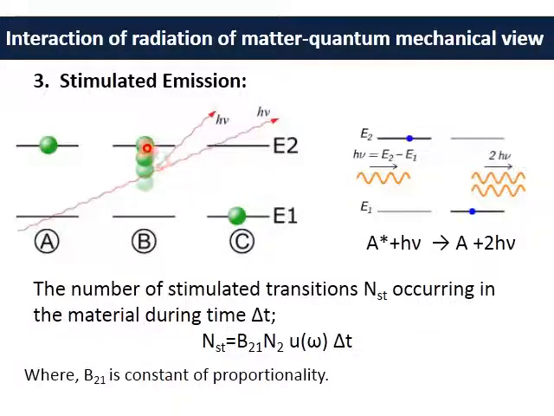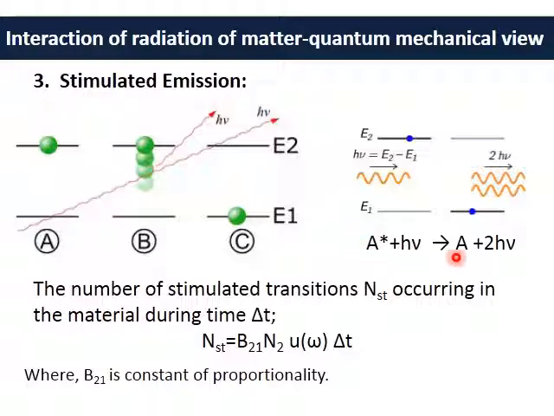The photon reaches the atom, and the atom gets de-excited to this lower energy state. From the energy level diagram you can see this is the incident photon, and upon being incident on this excited atom, it gets de-excited. There is an emission process taking place, and in the process we have two photons, the incident one and the one due to the emission.